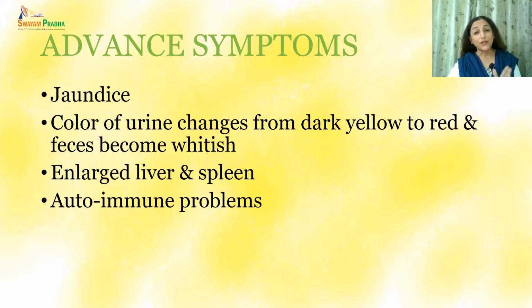But on the other hand, the urine will become darker in shade because our kidneys will excrete the extra bilirubin via urine. And then there will be enlarged liver and spleen in advanced stages, and there could be some autoimmune problems associated just because of damage to the liver cells.